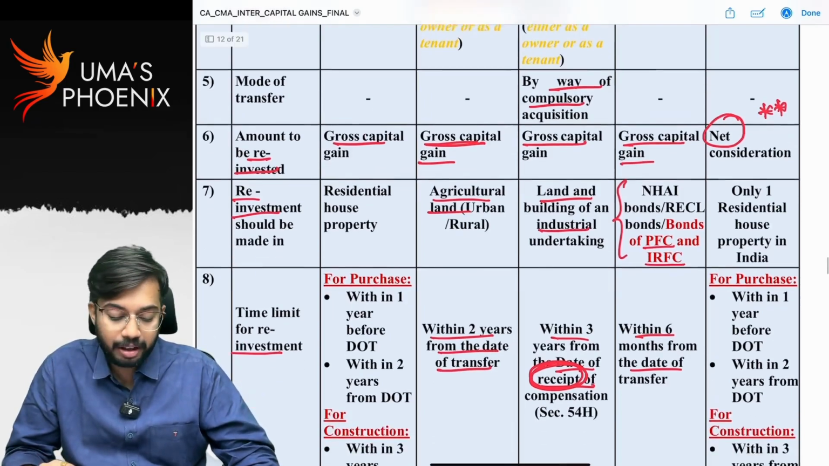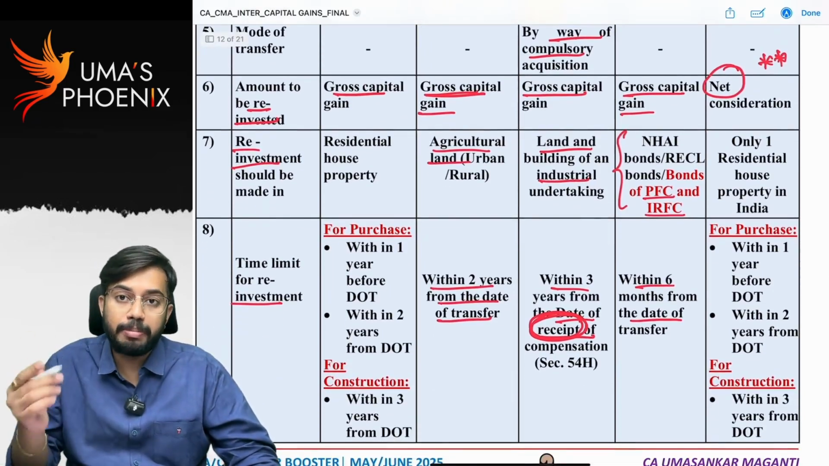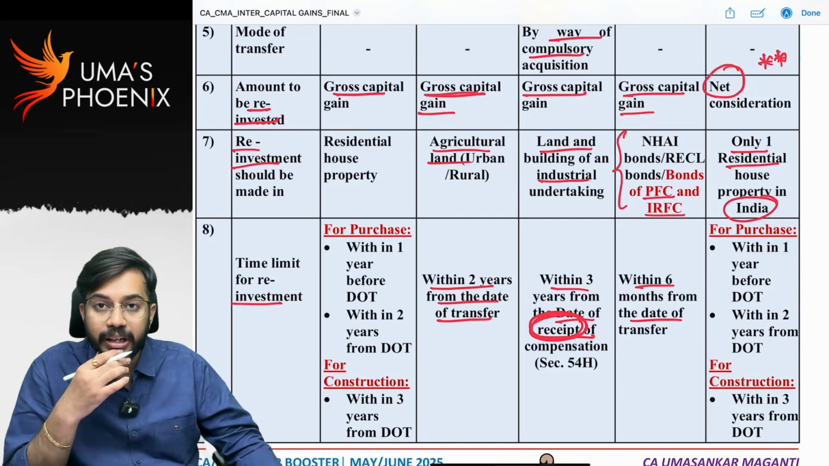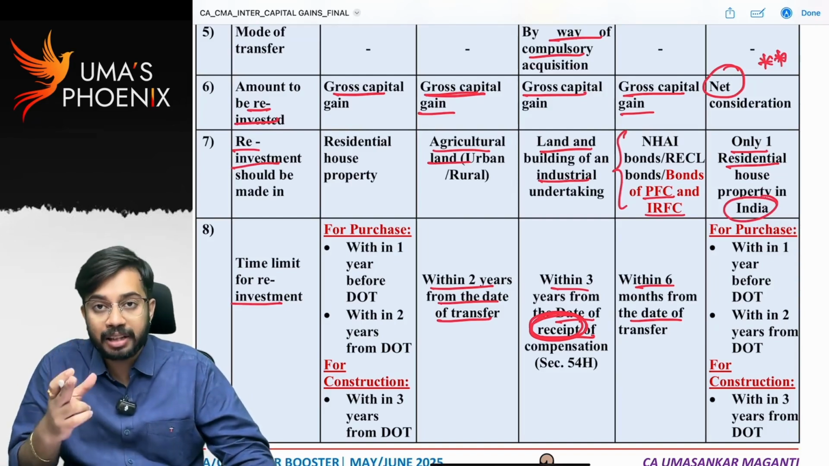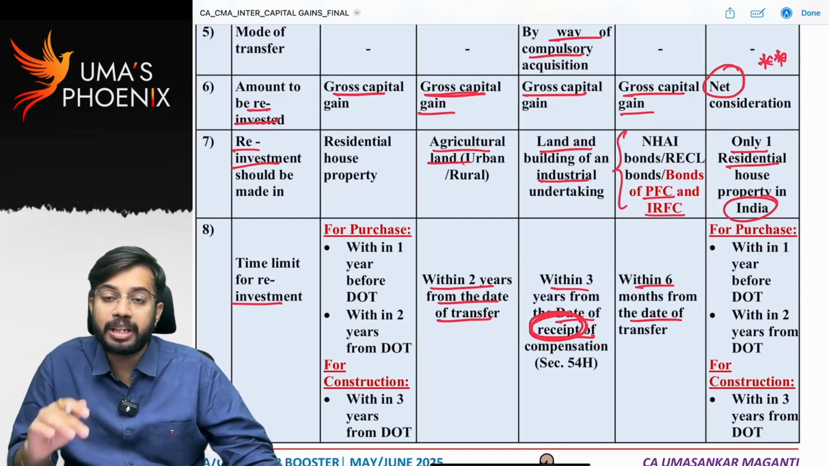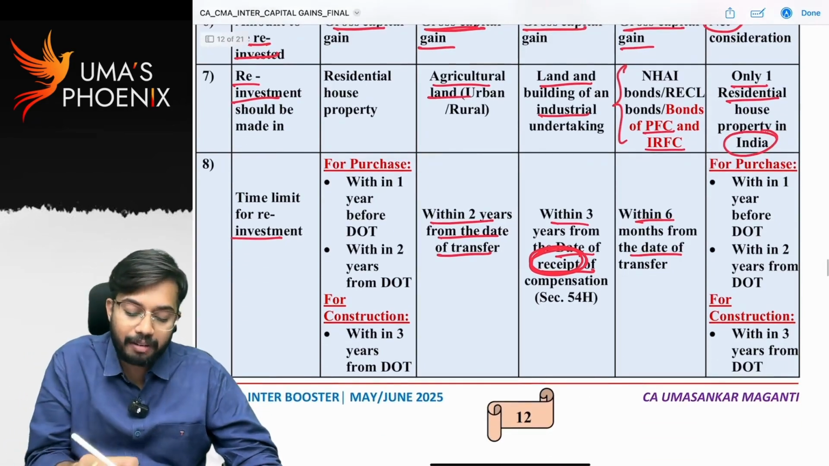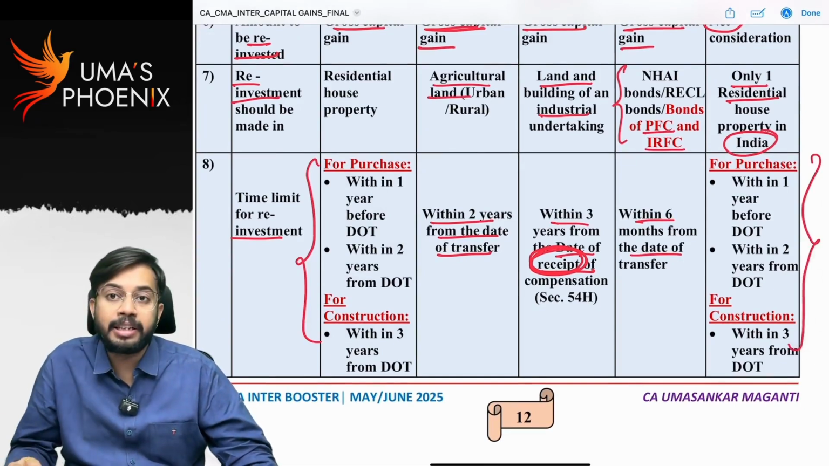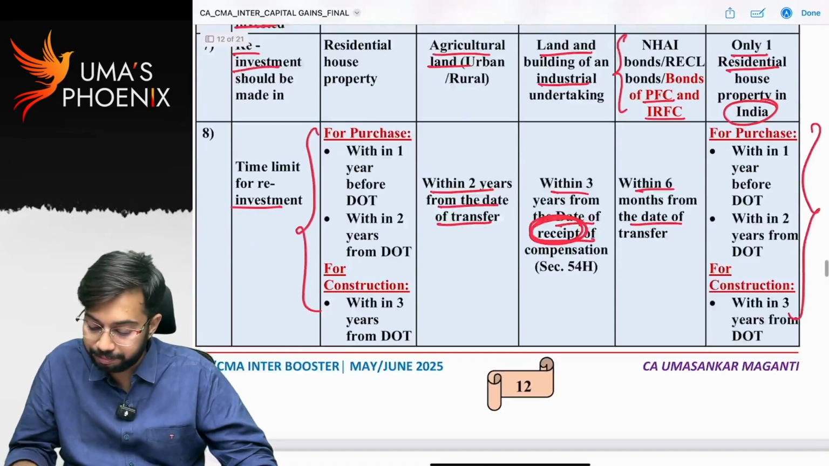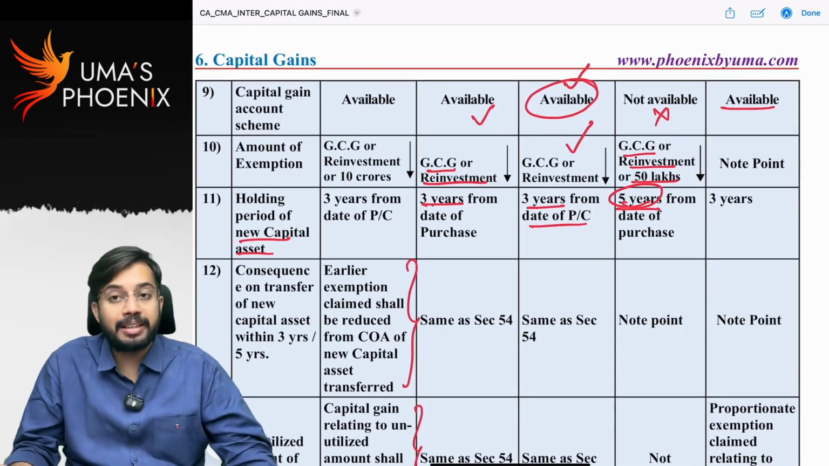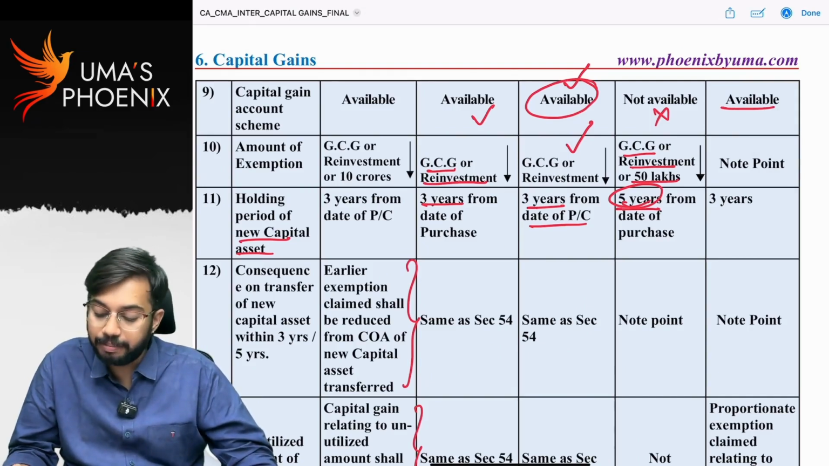Is it clear? And where should reinvestment be made? Reinvestment should be made only in one residential house property in India. I told you what is the combination. Any capital asset other than residential house property to residential house property. So reinvestment should be made in residential house property. Whatever the time limits for section 54 are there, same time limits are there for section 54F as well. Whether capital gains account scheme is available? Yes, capital gains account scheme is available.